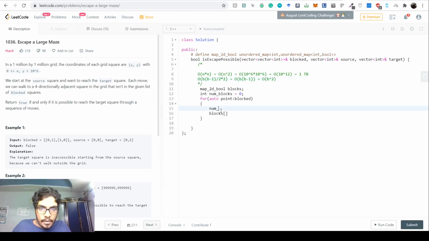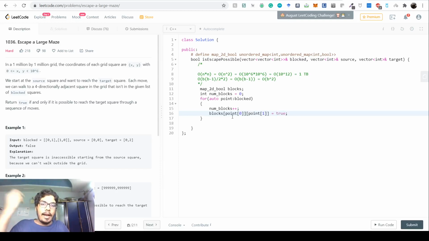The number of blocks squared. So we just do num blocks plus plus, blocks of 0,0 and 0,1 is true. So in this map we are adding 0,0 and 0,1 and mapping it to true, right? It's as simple as that.